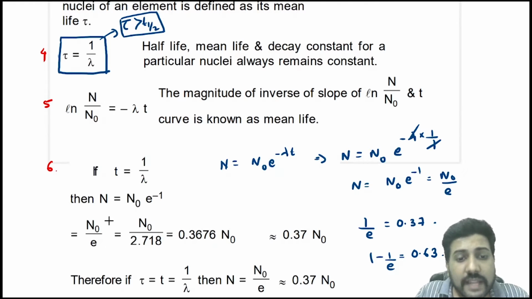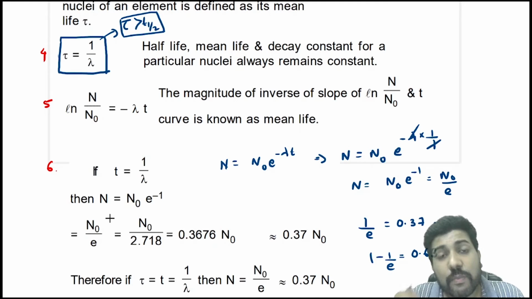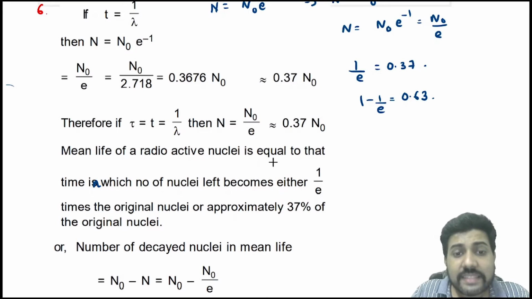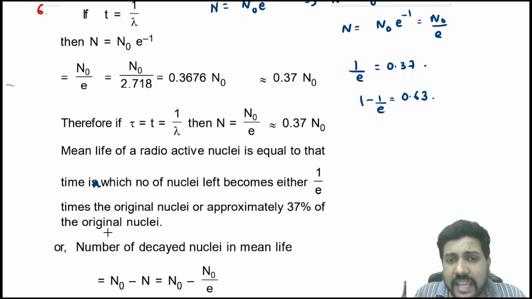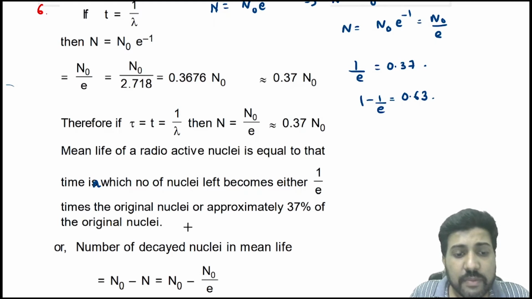Okay, so that means after one mean life, the number of active nuclei becomes 37% or 0.37 times the original number of nuclei. Mean life of a radioactive nucleus is equal to that time in which the number of active nuclei left becomes 1 by e, or 0.37 times the original nuclei, or approximately 37% of the original number of nuclei.